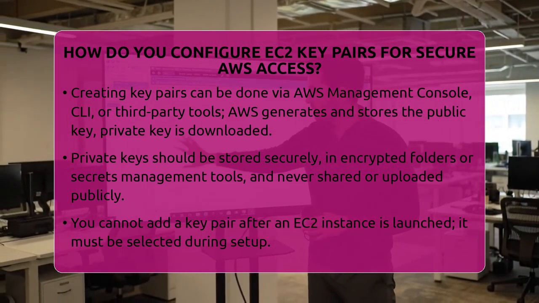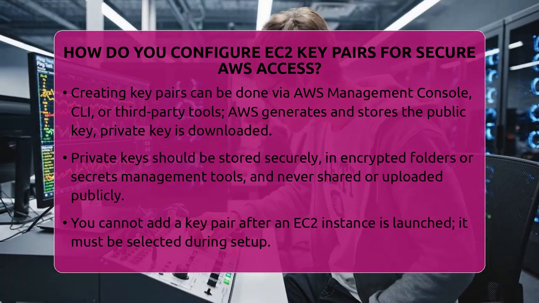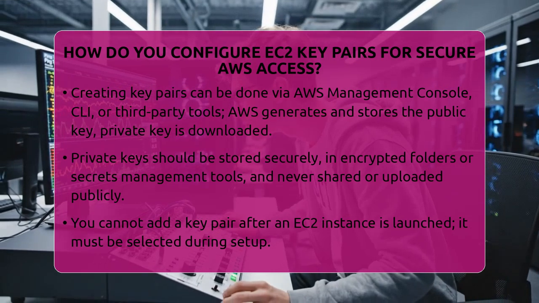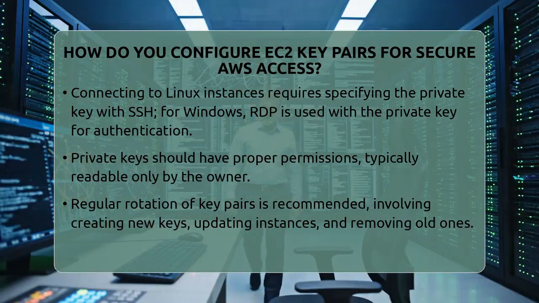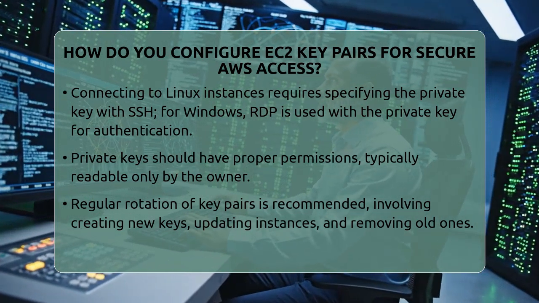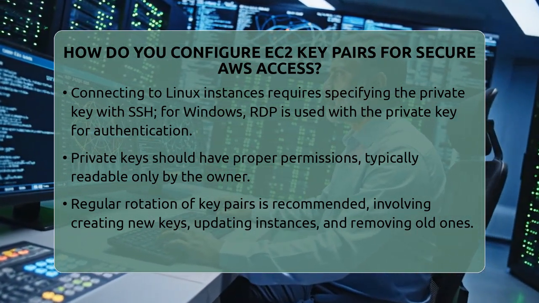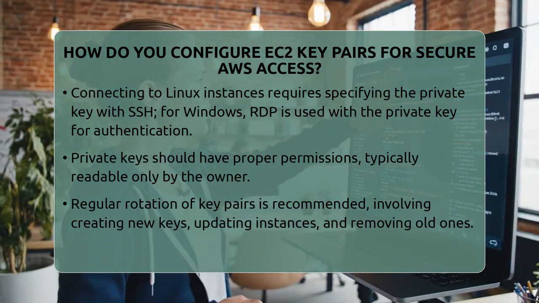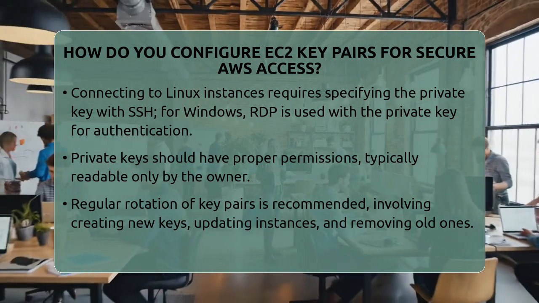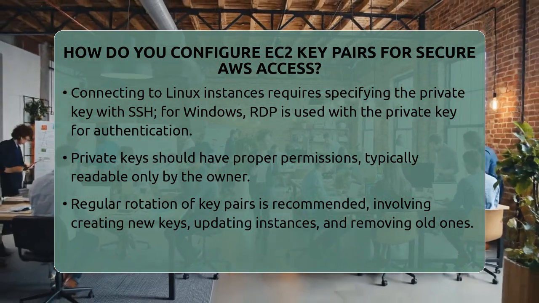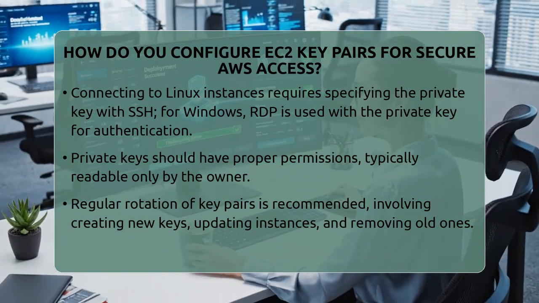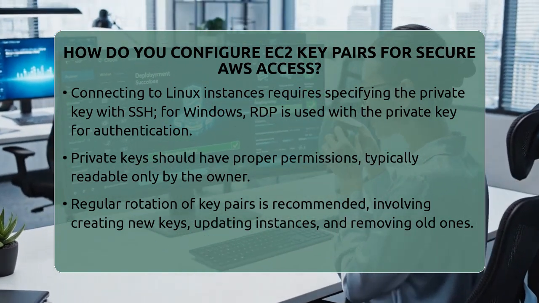When launching a new EC2 instance, you select the key pair during setup. You cannot add a key pair after the instance is running, so this step is crucial. Connecting to your instance is simple once everything is set. For Linux servers, you use an SSH client and specify the private key file. For Windows servers, you use remote desktop protocol, but you still need the private key to authenticate. Make sure your private key has the right permissions. For Linux, it should be readable only by you.